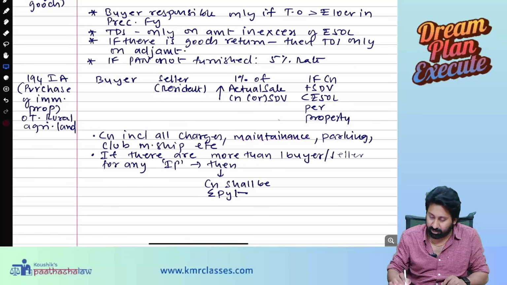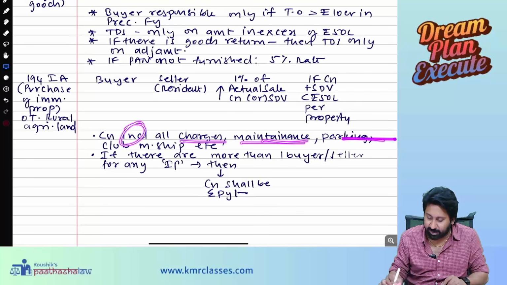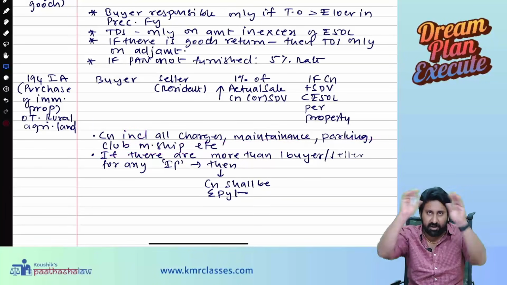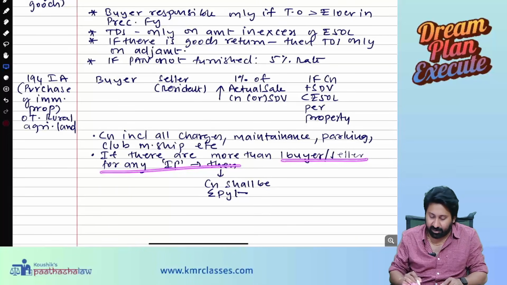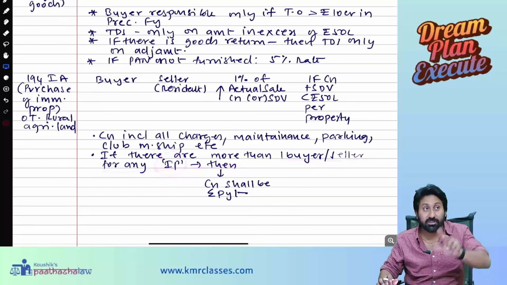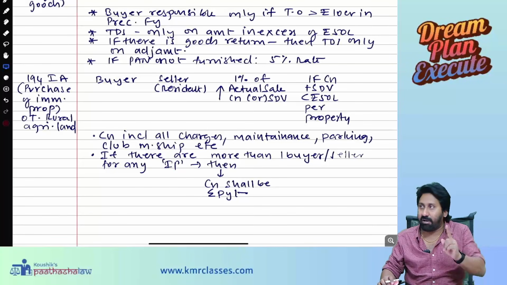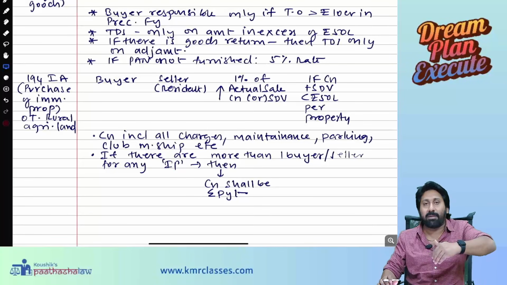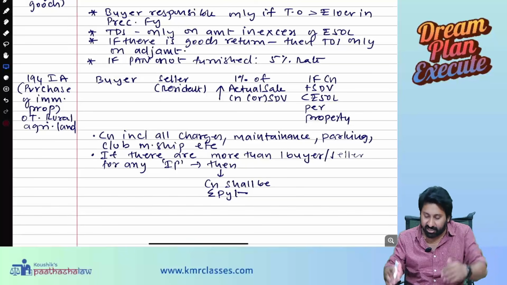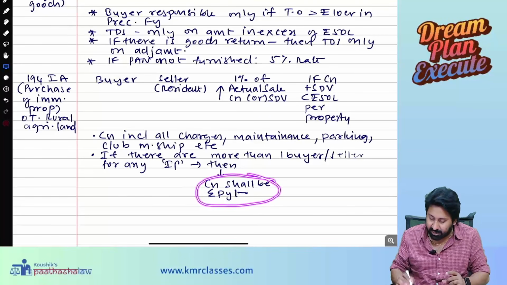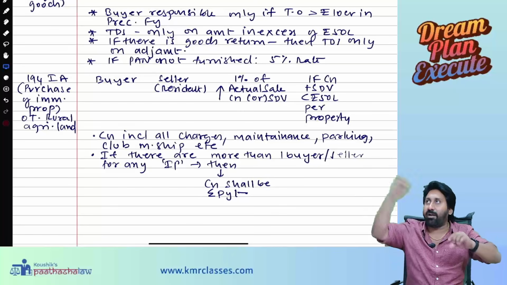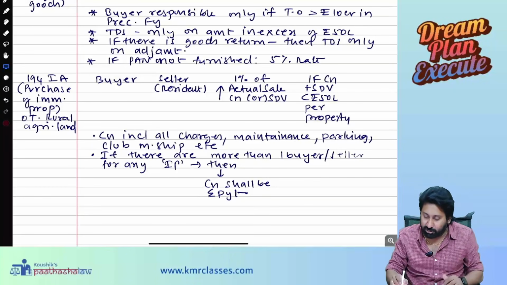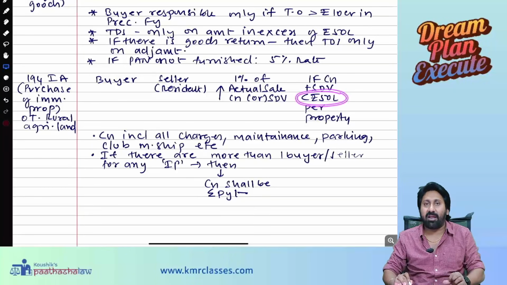Okay. Consideration includes all charges, maintenance, parking, club membership, everything should be taken as a consideration. If there are more than one buyer or seller for any immovable property, means 2-3 joint sellers are selling and one buyer is buying, or joint buyers are buying from one seller, or a combination, then consideration shall be aggregate payment. So 3 buyers are there who are buying jointly from a seller. Total payment we should see whether it is not less than 50 lakh.